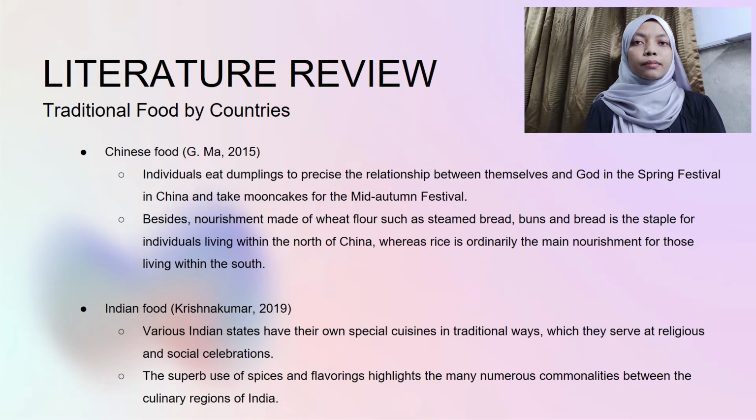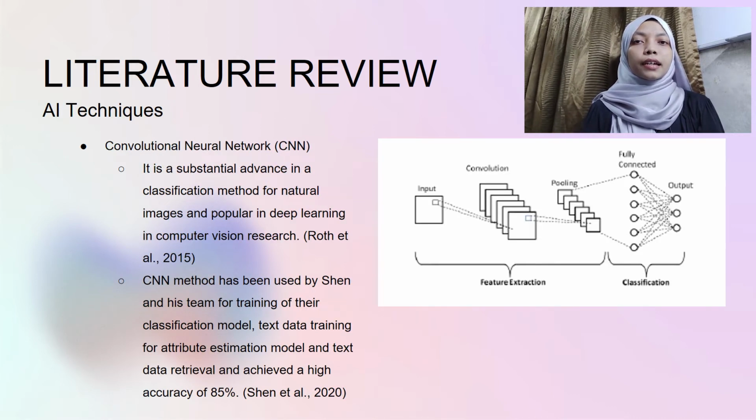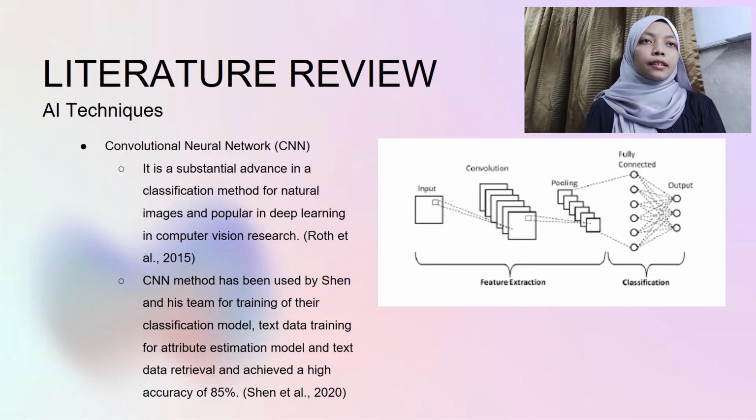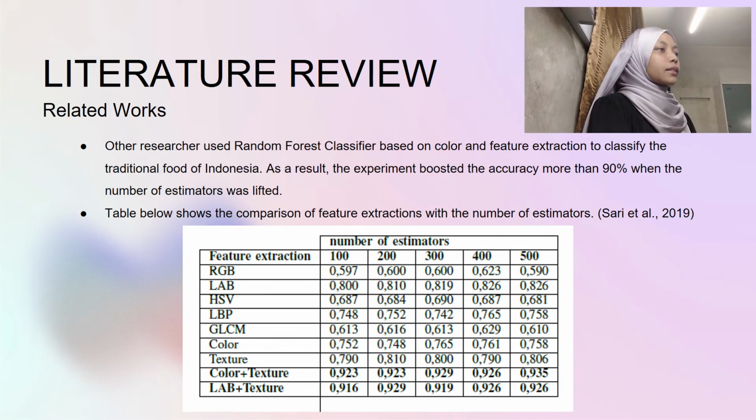Chapter 2, Literature Review. This literature review has been divided into 2 parts. First part is traditional food by country: Chinese food, next Indian food, Japanese food, after that Korean food. Second part is AI technique: CNN, next transfer learning, then VGG16. Next, the related works.